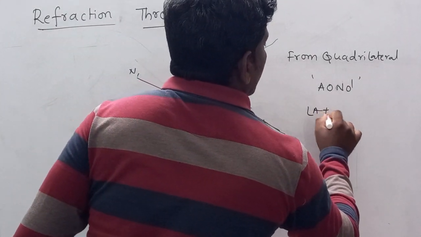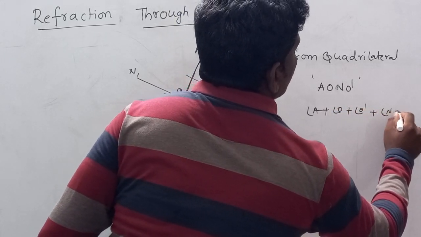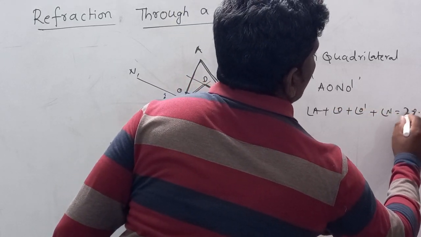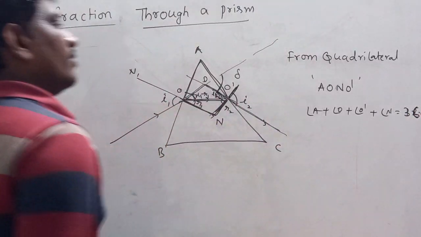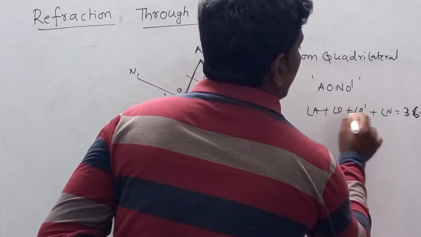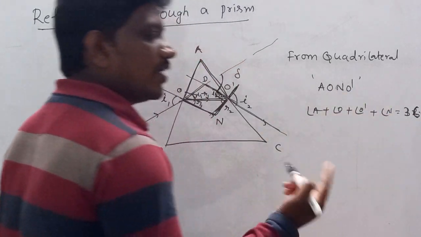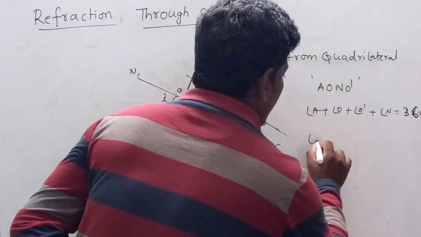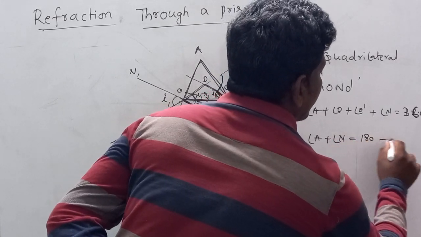Angle A plus angle O plus angle O dash plus angle N is equal to sum of the four angles, which will be 360. Now these two will be 90, 90 and 180. If it goes to other side, it becomes 360 minus 180, that will be 180. So angle A plus angle N is equal to 180.